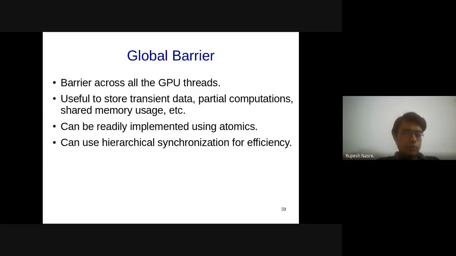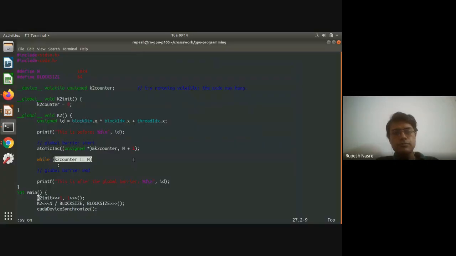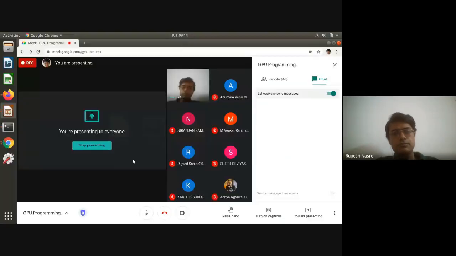Okay, so now what I would like you to do is to spend time writing the code which uses one thread from each thread block as the CR, as a representative, and it communicates with the other thread blocks' representatives to implement the global barrier. Please try that. And if there are any questions, please feel free to ask.